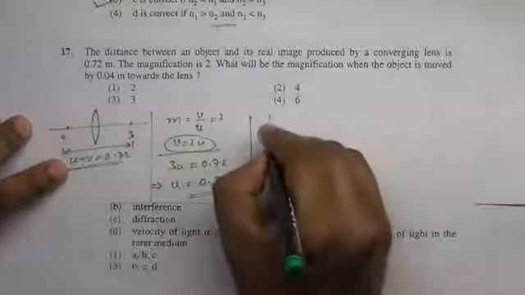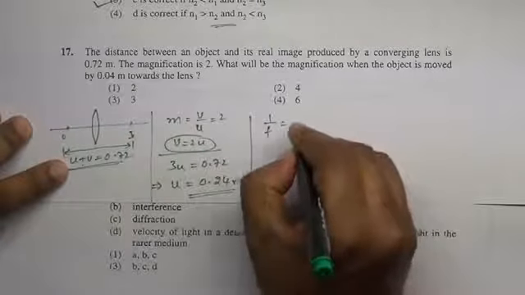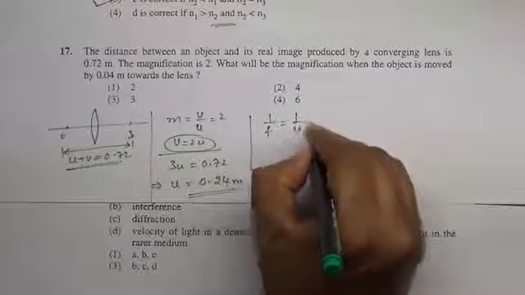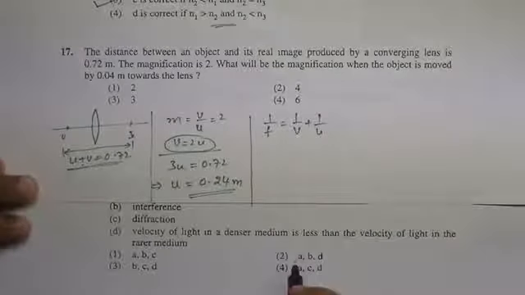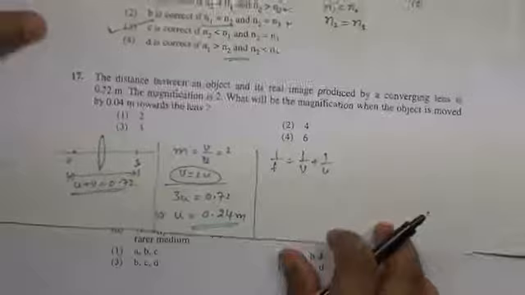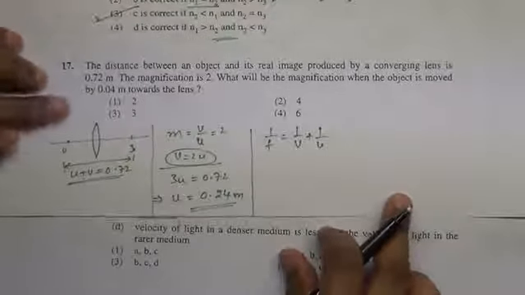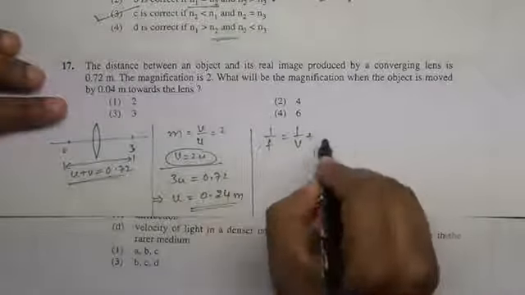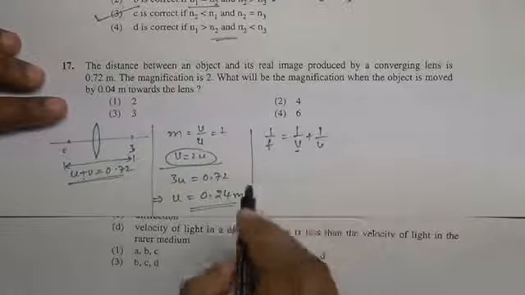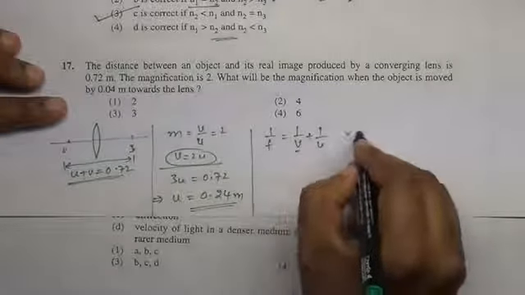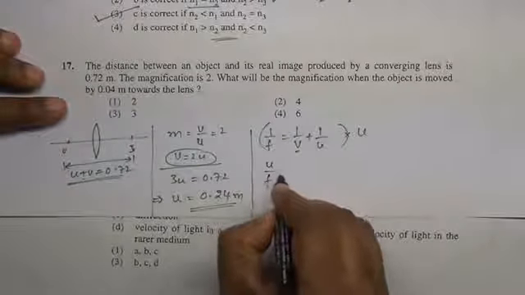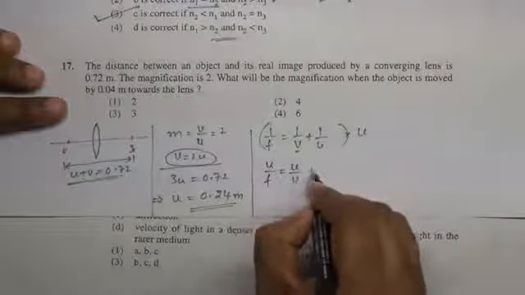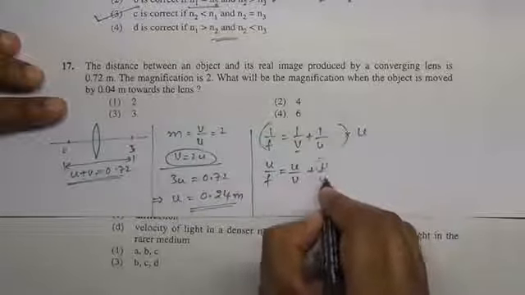But we also know 1 by f equals 1 by v plus 1 by u. Since only object distance is changed, let me multiply throughout by u, because I don't want image distance. Multiplying by u: u by f equals u by v plus u by u.